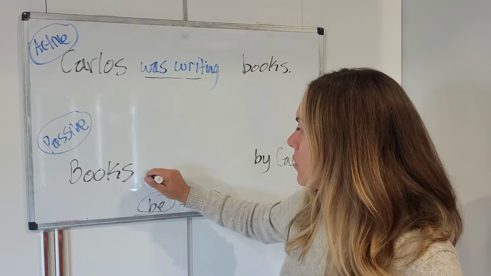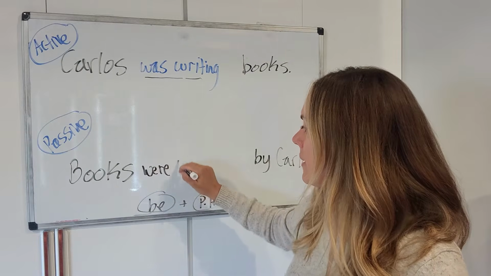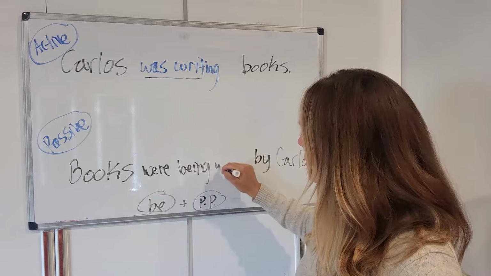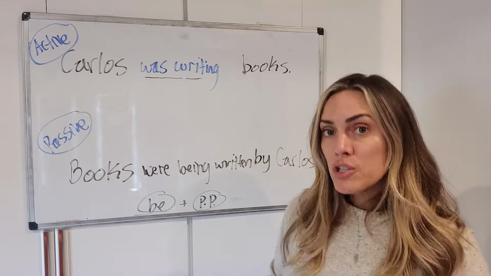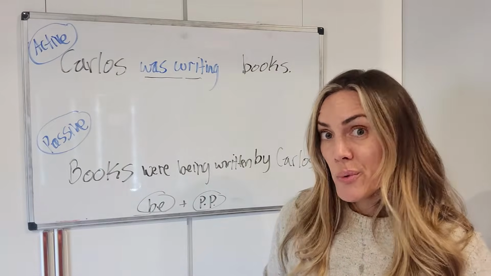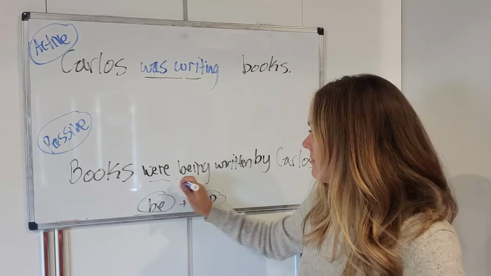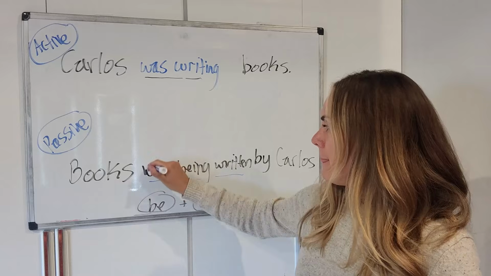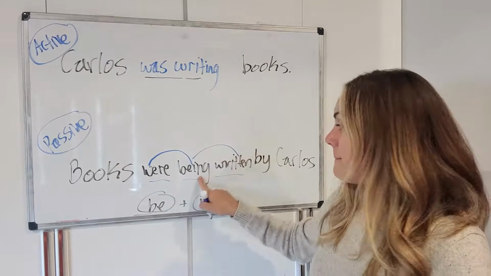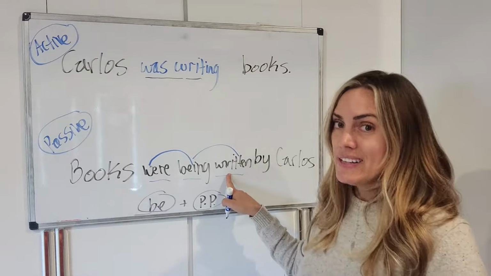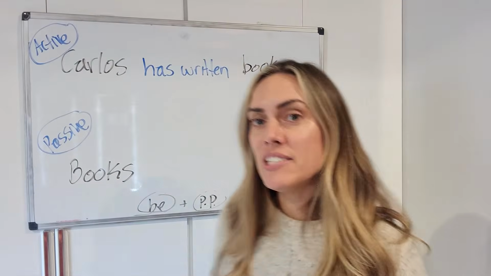Books were being written. Books were being written. We got be plus verb ing as the progressive, be plus past participle as the passive. Okay, take a look at this one.